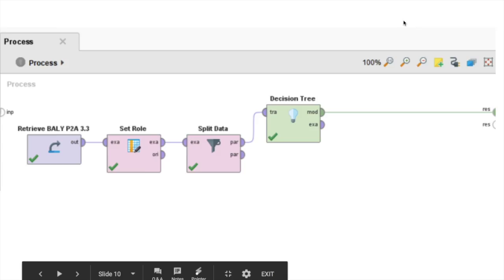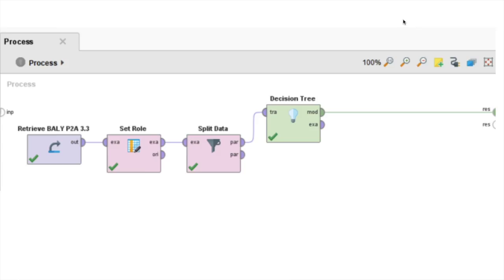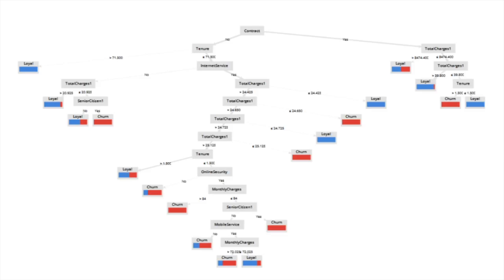After adding the predictive operator decision tree into the process model, we run the process. So for diagram 3 that the team has made, the statistics show that people who have made a contract with Singtel, those who are paying more than 474,400, have a ratio of 1 to 1 for loyal to churn, while those who are paying less than or equal to 39,800 for total charges have a prediction of 2060 for being loyal and 138 of them churning.